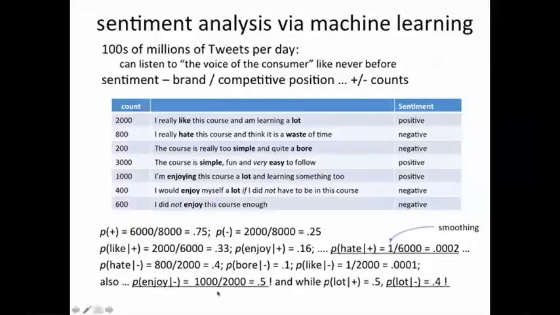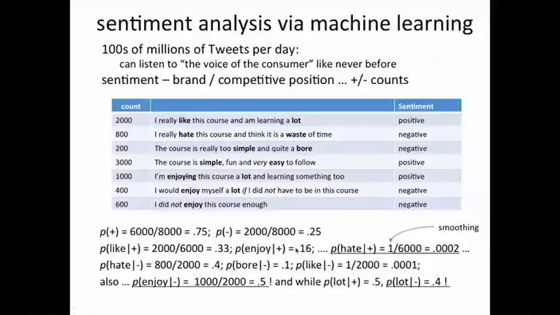Note also that the probability that enjoy, which might be thought of as a positive word, amongst the negative comments is not that small. And we'll come to this phenomenon later. The reason is that enjoy is occurring along with a negative term. Similarly with lot.